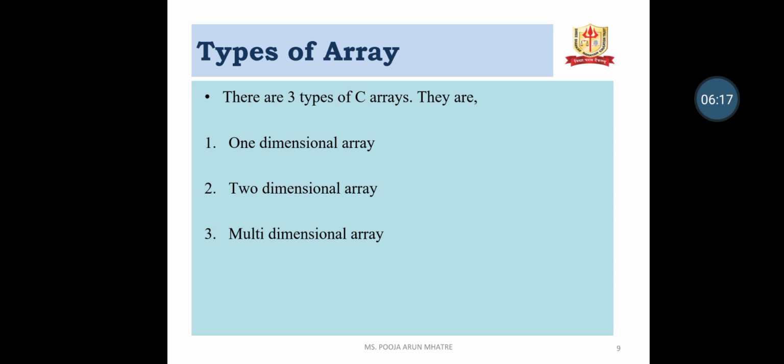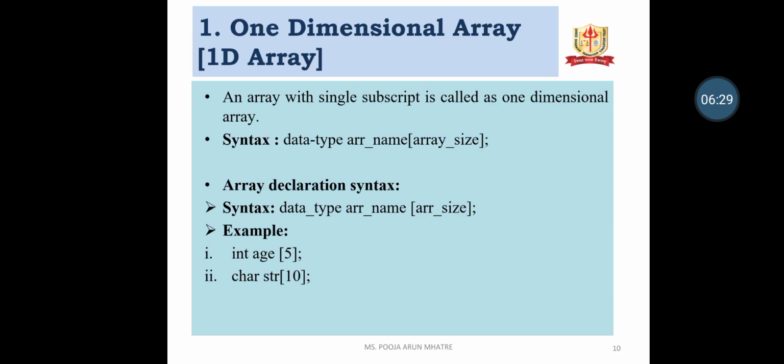Types of array. There are 3 types of array and they are one dimensional array, that is 1D array, two dimensional array, that is 2D array, and multi-dimensional array. One dimensional array, that is 1D array. An array with a single subscript is called a one dimensional array. That means a single subscript is a single square bracket.